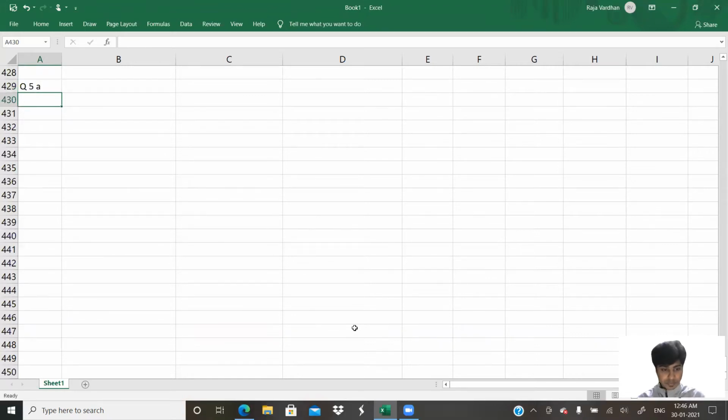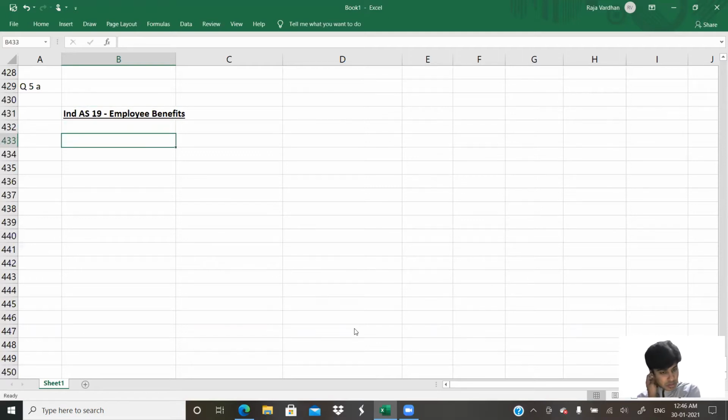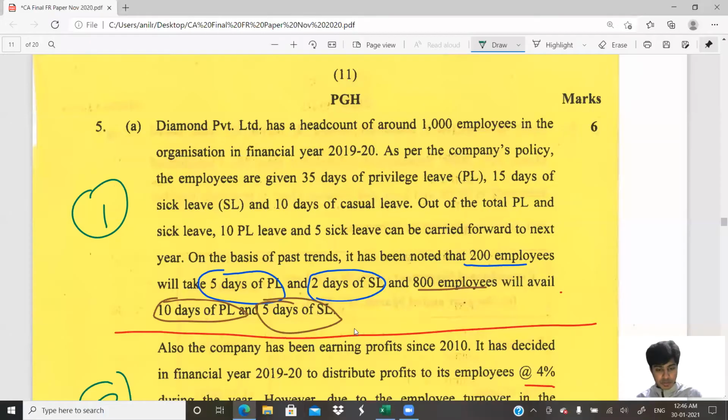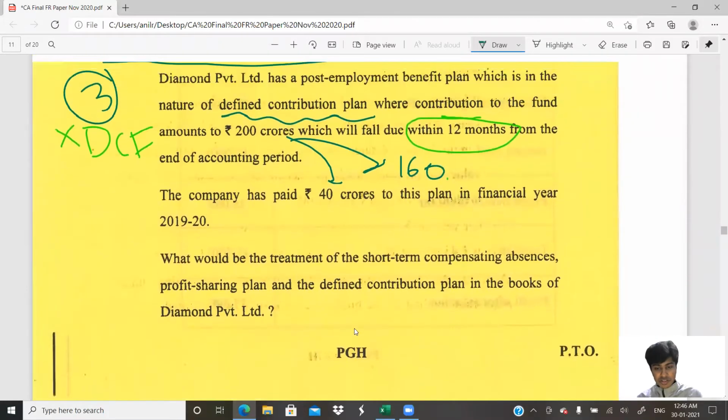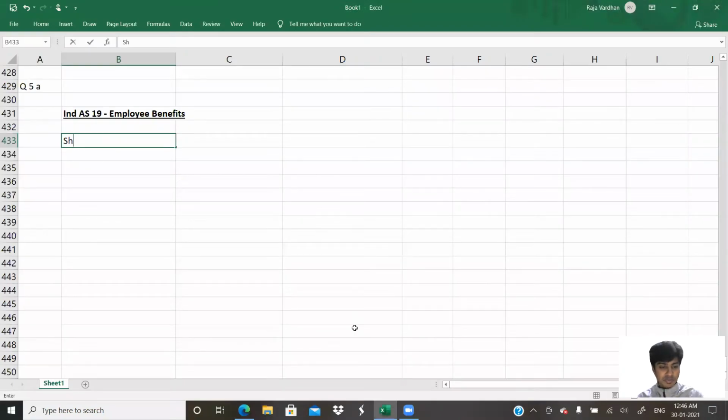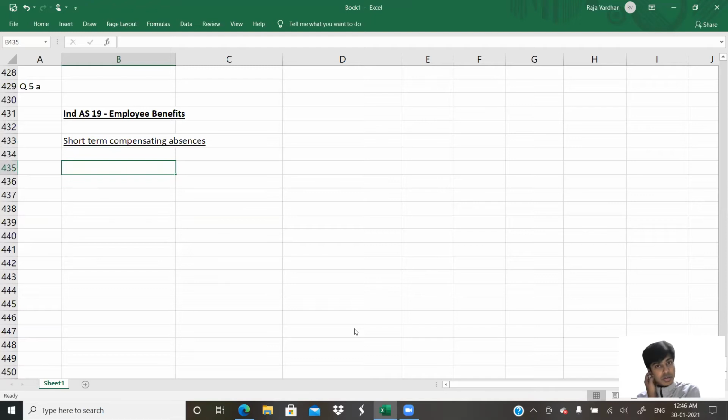Question 5A. Ind AS 19, employee benefits. Okay. So what is the first part about? It's about the leave. What is the name that they have given? They have given short-term compensating absences. We'll also use the same name. Compensating absences. We are going to use the same name that they have given. We're not going to use a different name.